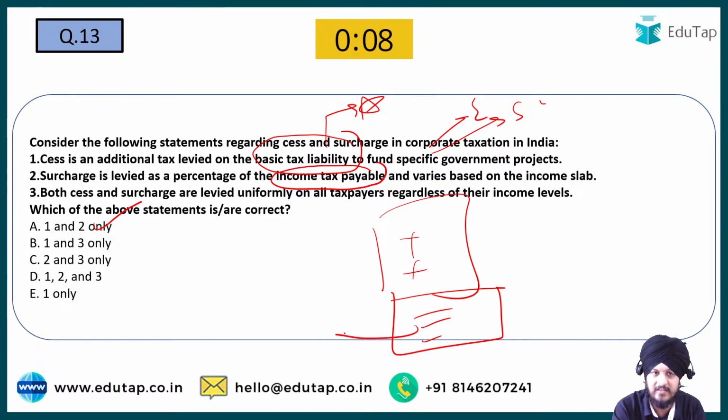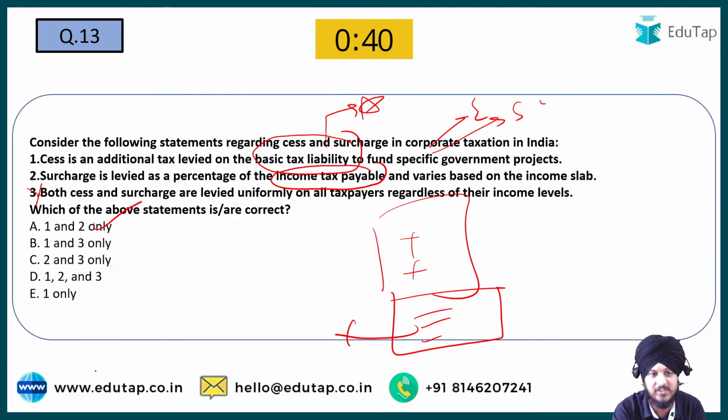Based on that, the surcharge is calculated, and it is based on the income tax slab of the individual, which basically means that the surcharge is going to vary for individuals who belong to different income slabs. The person who earns a higher income above a certain threshold is going to pay a higher surcharge, unlike the other person who is going to pay a lower surcharge. And that is the reason why C option is incorrect.